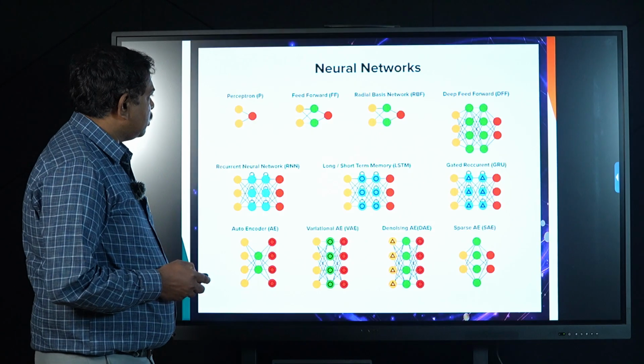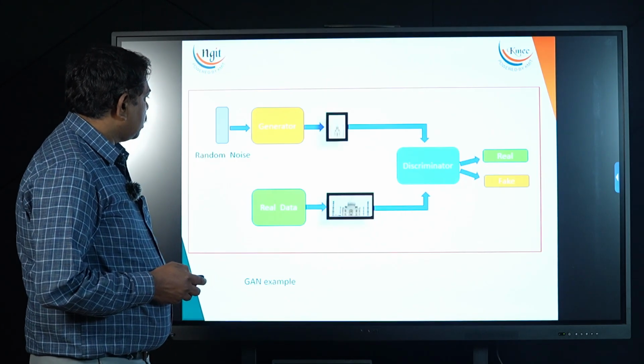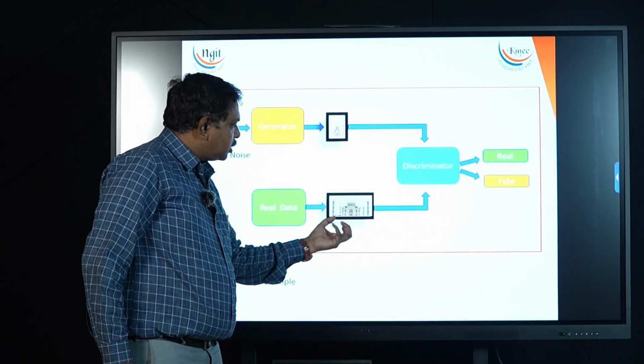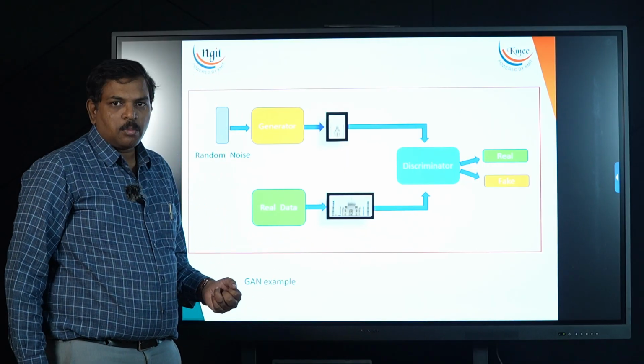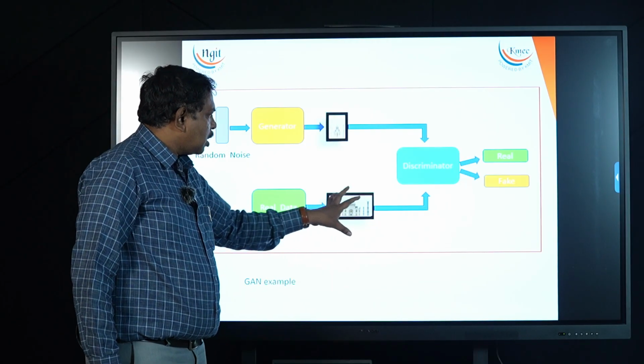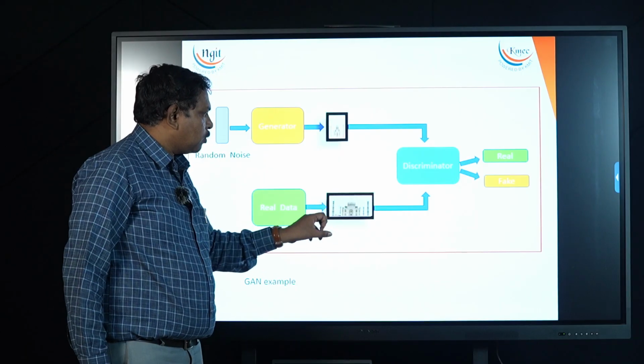How GAN works, let us see one small example. Suppose I want to draw a Taj Mahal. There is a real Taj Mahal photo. Now I ask one AI model to draw a Taj Mahal for me. I give the features of Taj Mahal, like you have four sides, four minarets, and one photo is there.